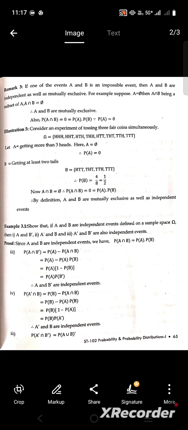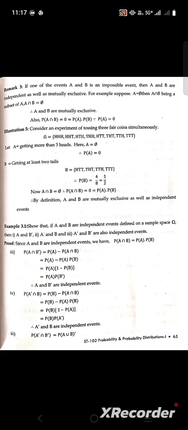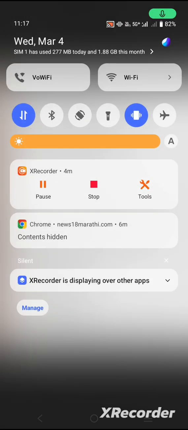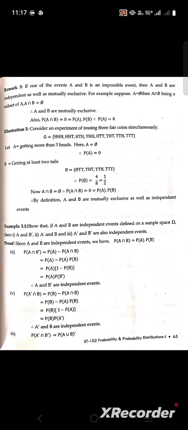For example, suppose A equals the empty set, then A intersection B, being a subset of A, equals the empty set. Therefore A and B are mutually exclusive. Also, probability of A intersection B equals 0, which equals probability of A into probability of B, and therefore probability of event A equals 0.